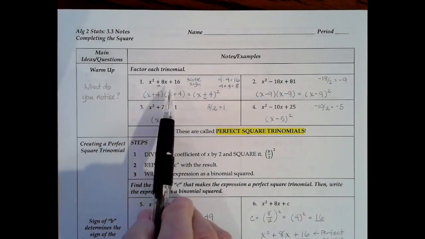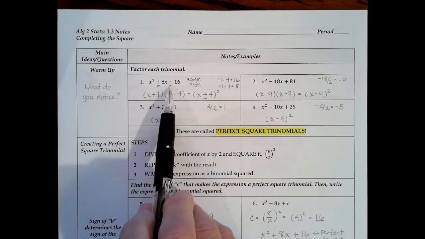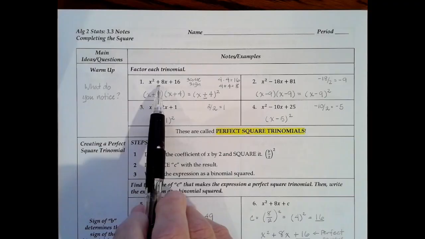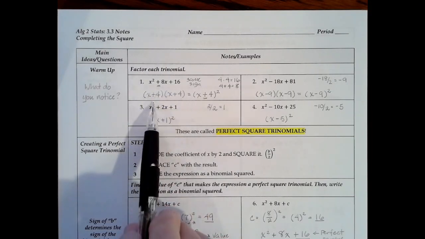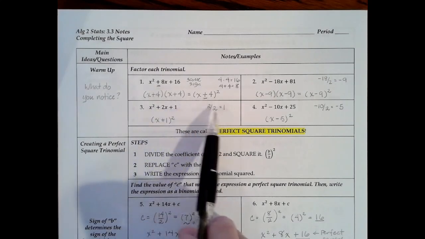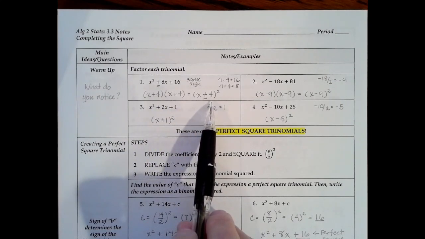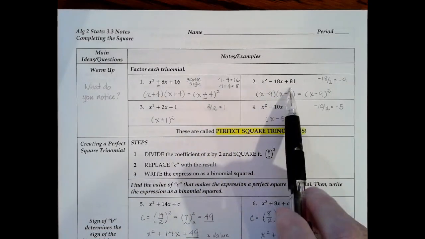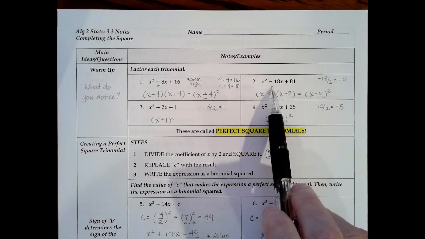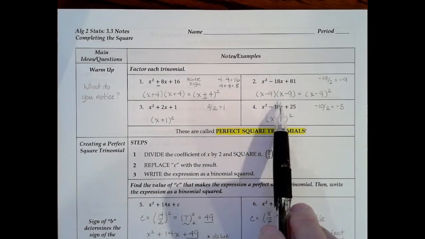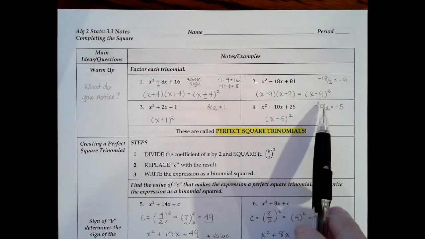Okay, one of the things I hope that you notice is that because this number is positive, those numbers have to have the same sign, and they're both going to be positive. So this expression would factor into x plus 4 times x plus 4, or another way of writing it would simply be x plus 4 squared. Over here we have 81. So 2 numbers that would multiply to get 81 with the same sign, and when you add them together it's obvious that they both have to be negative because this is a negative 18, will be x minus 9 times x minus 9, or x minus 9 squared.